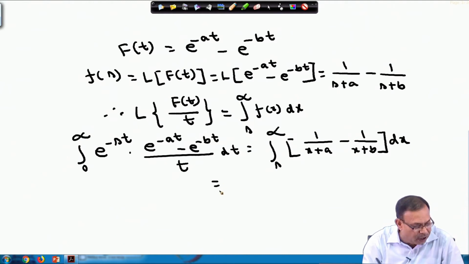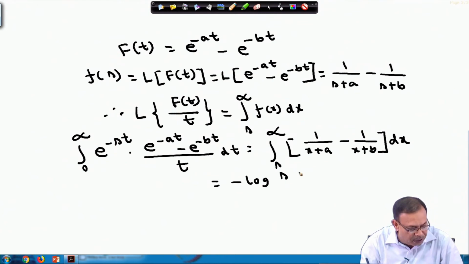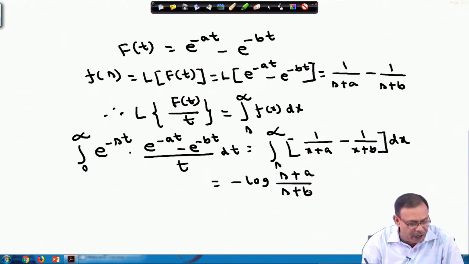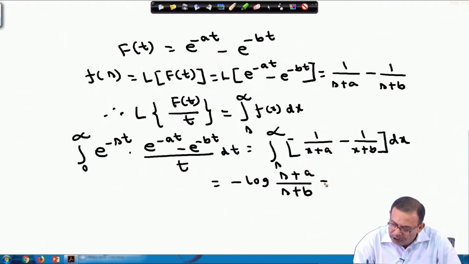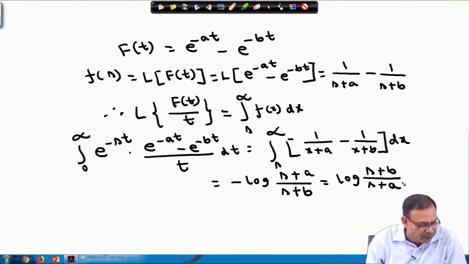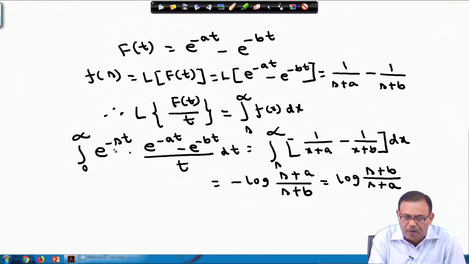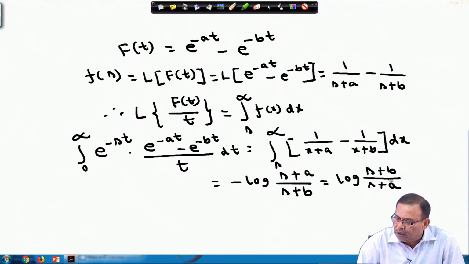So, if I evaluate, minus log of s plus a by s plus b. I am getting the value as this one, or I can write minus, if I remove, log of s plus b by s plus a. So, now you see integral from 0 to infinity of e power minus s t into e power minus a t minus e power minus b t by t dt is becoming log of s plus b by s plus a.